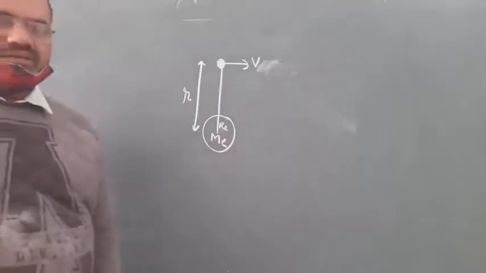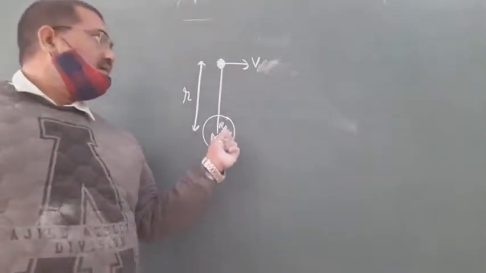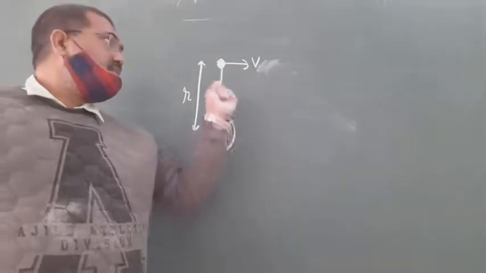Okay, so write it down. Let the satellite be thrown with speed v.